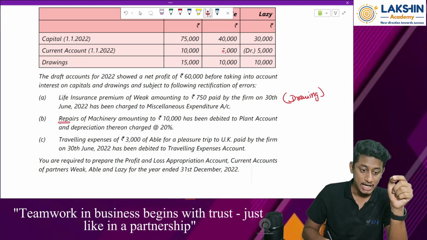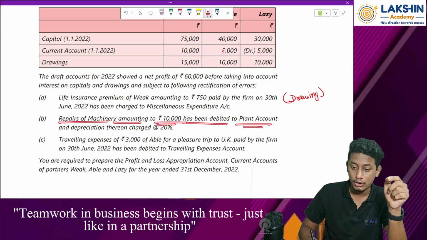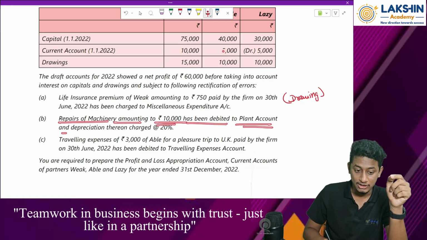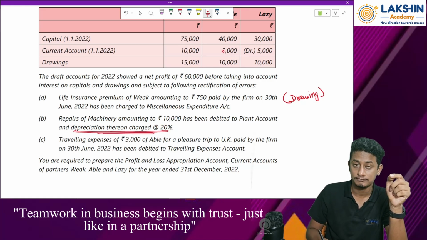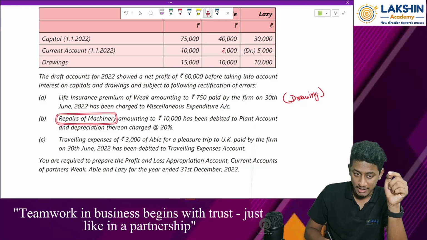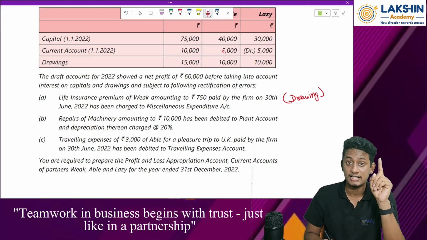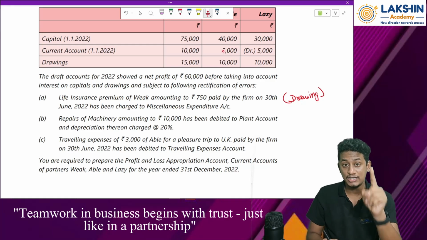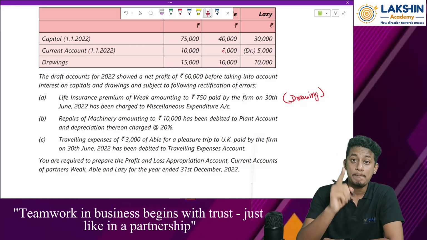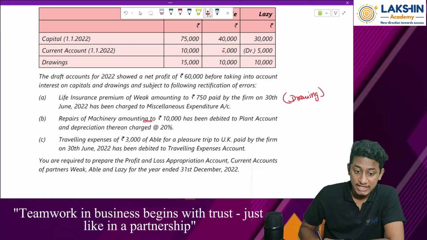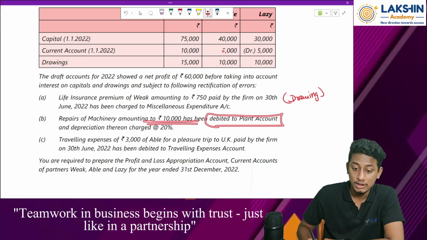Clear? Okay. Repairs of machinery amounting to rupees 10,000 has been debited to the plant account and depreciation has been charged thereon. Whenever there is a repair, it is a recurring expense, and whenever it is a recurring expense, it is a revenue expenditure, and revenue expenditure should be taken to the P&L account, right? But here what they have done? They have taken it to the plant and machinery account.